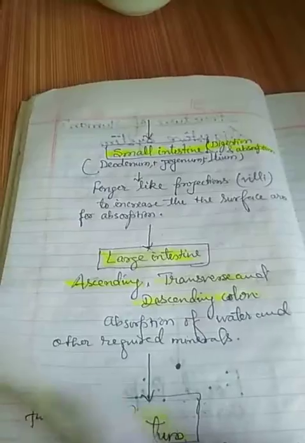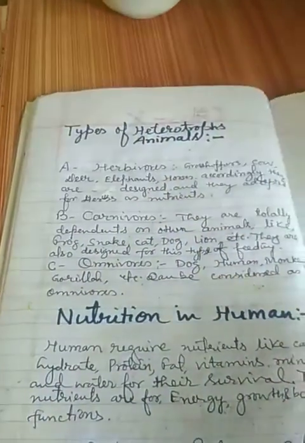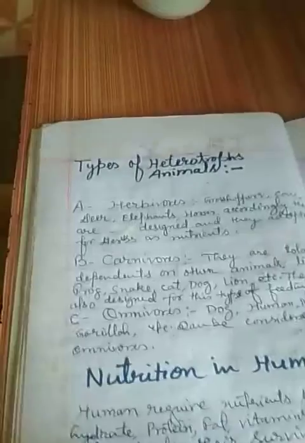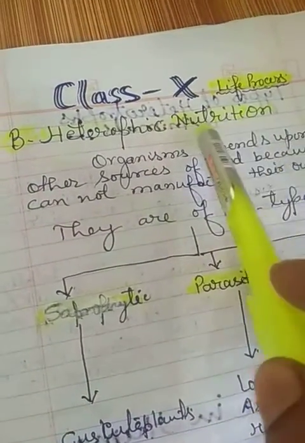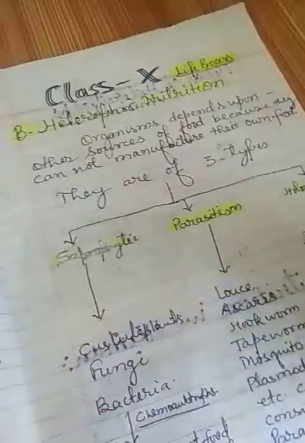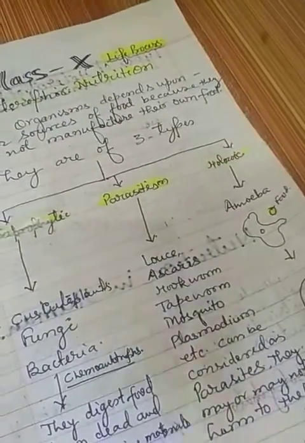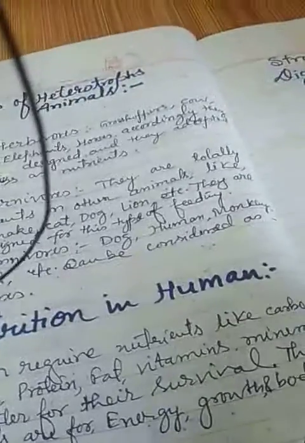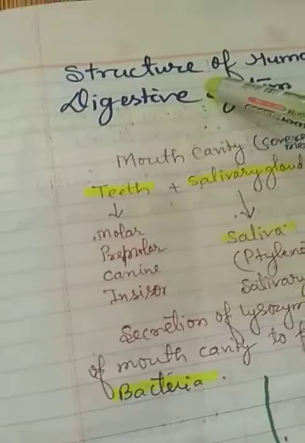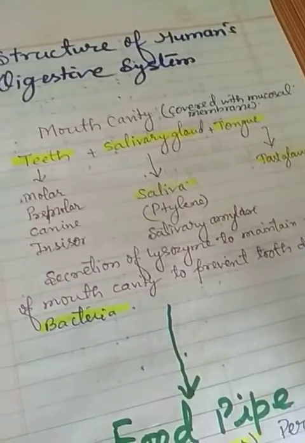So dear students, in this video you have already learned the contents like this: life process, heterotrophic nutrition, three types: saprophyte, parasitic, holozoic, and types of heterotrophs: herbivores, carnivores, omnivores. Now nutrition in human, human digestive system, structure of the human digestive system, and lastly this is complete.